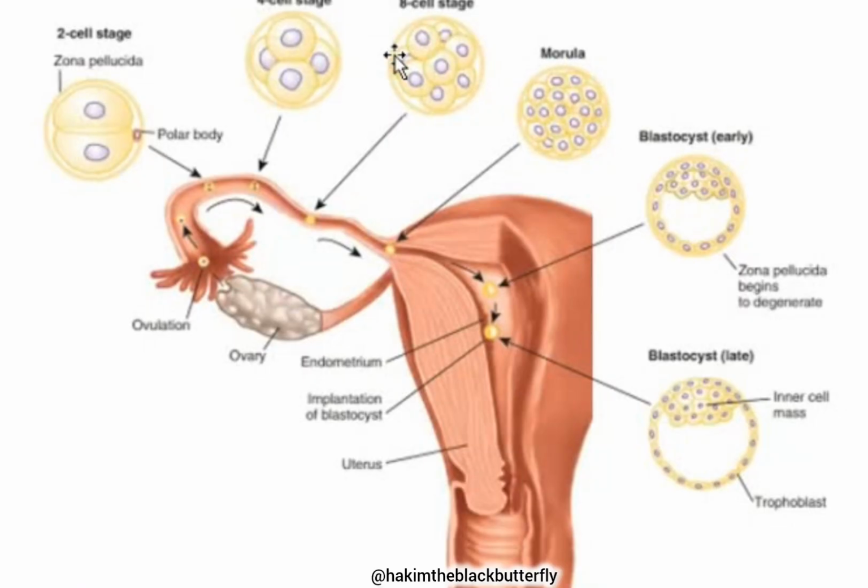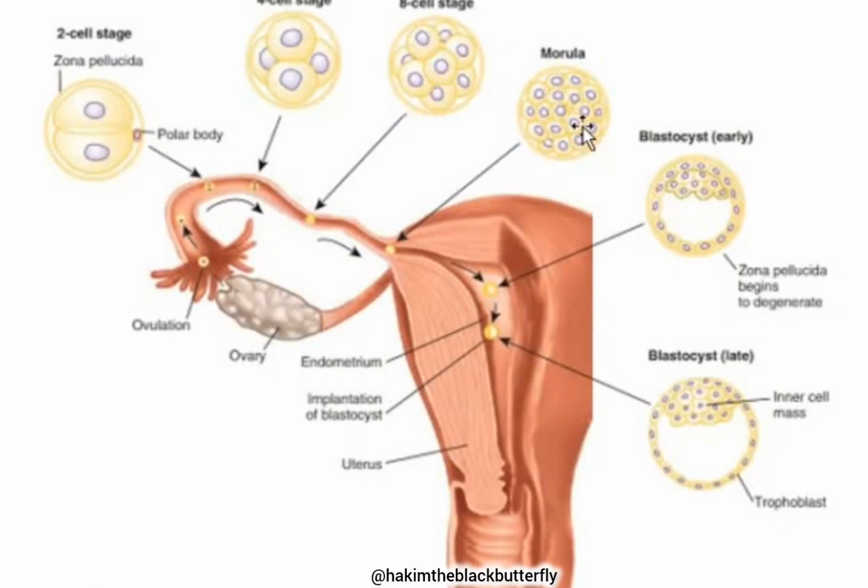From the 8-cell stage, we go to the 16-cell stage, because each of these 8 cells is going to divide into 2 to form 16 cells, and that is what we call mitotic division. And the 16-cell stage is still surrounded by the zona pellucida.